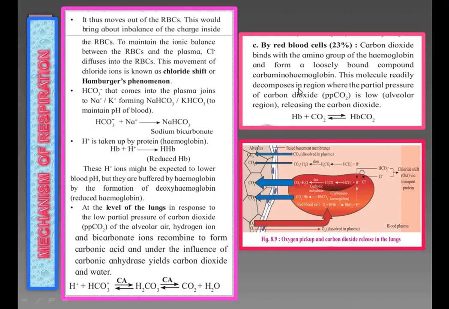This molecule easily decomposes in regions where the partial pressure of carbon dioxide is low, that is in the alveolar region, releasing the carbon dioxide. Hb plus CO2 gives HbCO2, that is carbaminohemoglobin.